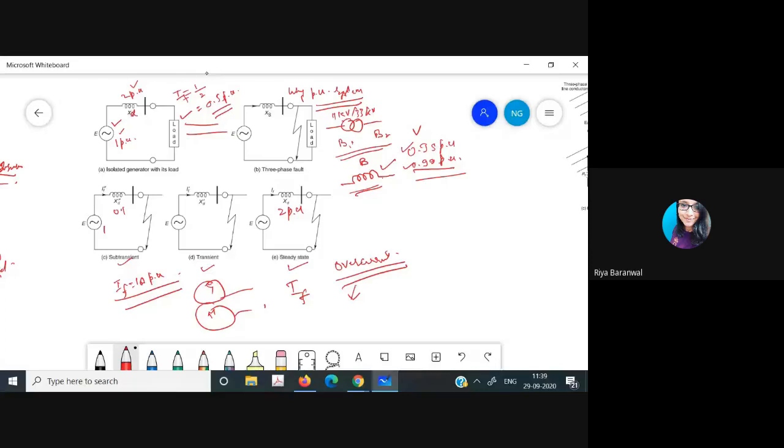Sir, excessive heat will be produced. Yeah, it causes the overheating, which causes the deterioration of insulation. So insulation will be deteriorated, which causes its weakening. And then we have the mechanical damage also.